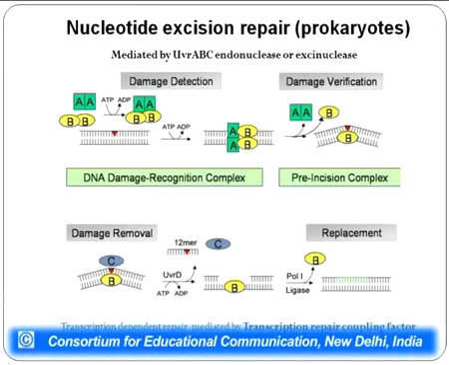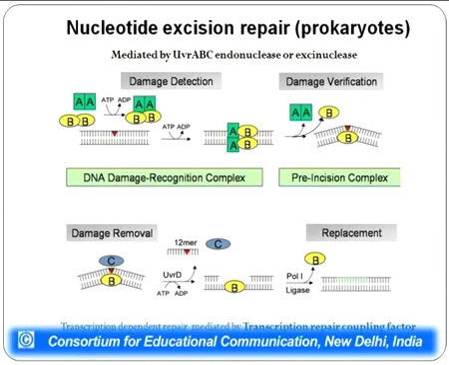Another type of repair mechanism is the nucleotide excision repair mechanism, which, contrary to the base excision repair mechanism, removes a large chunk of nucleotides from the DNA strand. Now, this requires the presence of certain proteins which have been named UVR proteins in prokaryotes, and they have been named XP proteins in eukaryotes. The complex which functions here is known as UVR ABC endonuclease because it requires the presence of 3 proteins, A, B and C, or it is also known as excinuclease because it brings about excision of a stretch of nucleotides.